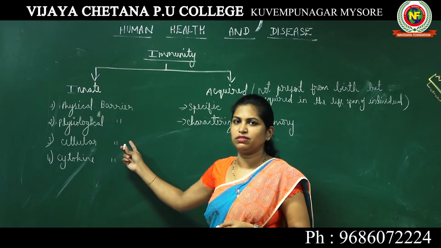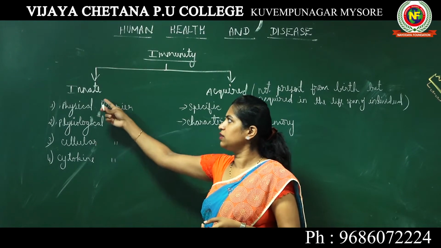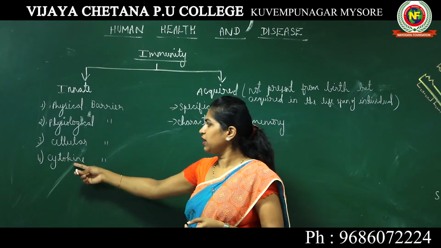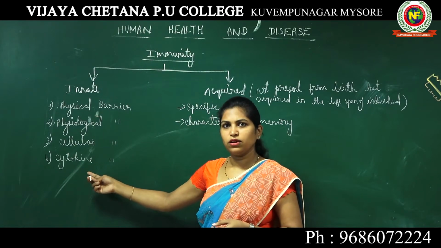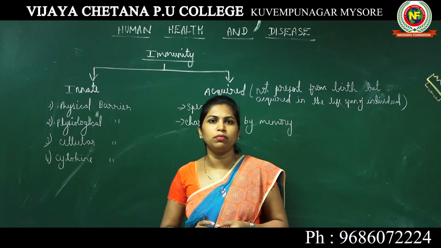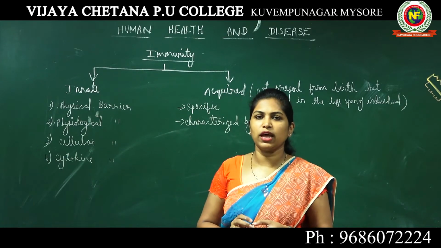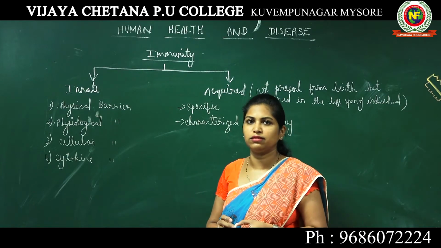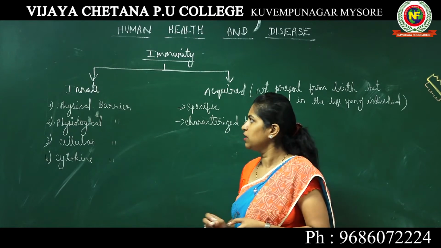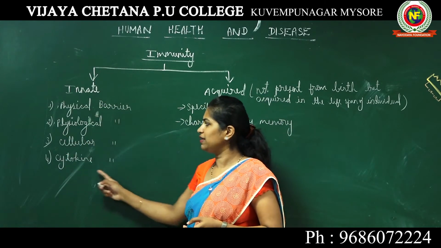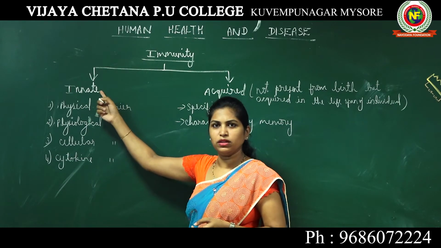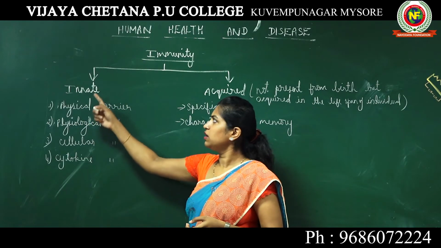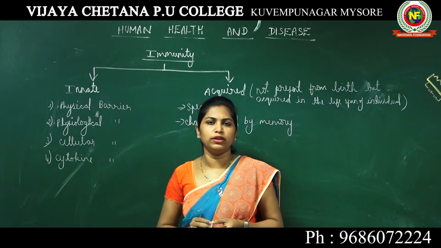Different types of WBCs, when they act as barriers, come under innate immunity. Cytokine barriers are chemicals produced by cells. We took the example of interferons, which are released when a cell is infected by a virus. Since all these barriers are present in our body from the time of our birth, they provide innate immunity.